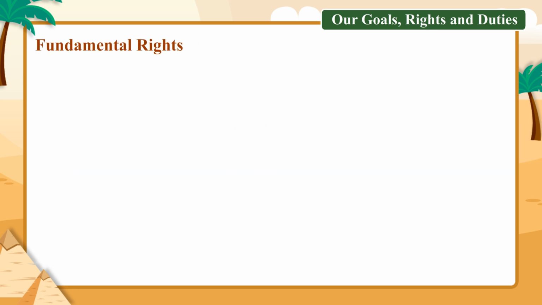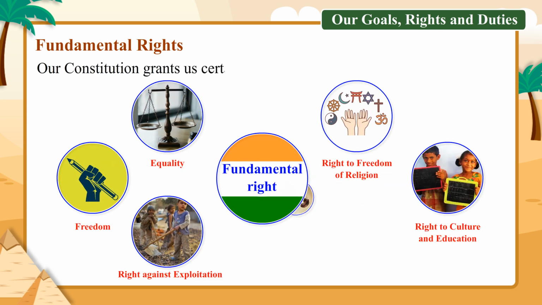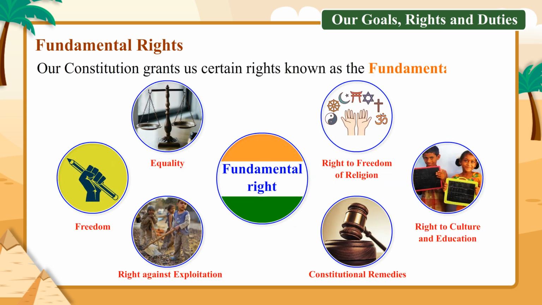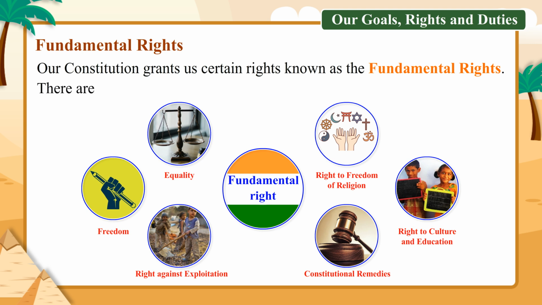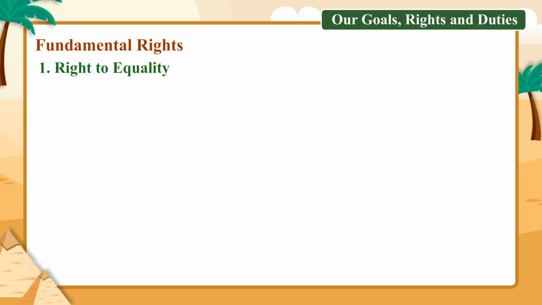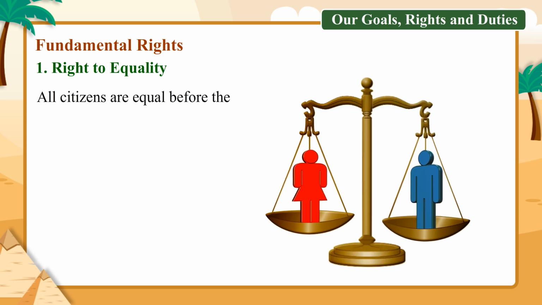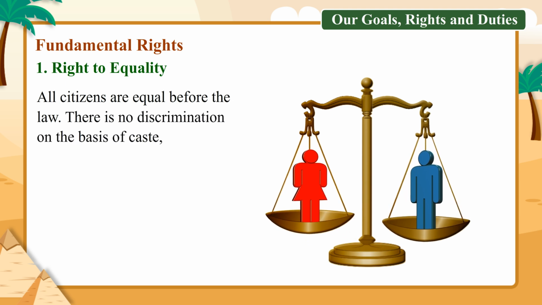Fundamental rights. Our Constitution grants us certain rights known as the fundamental rights. There are 6 fundamental rights which are as follows. 1. Right to equality. All citizens are equal before the law. There is no discrimination on the basis of caste, religion or language.